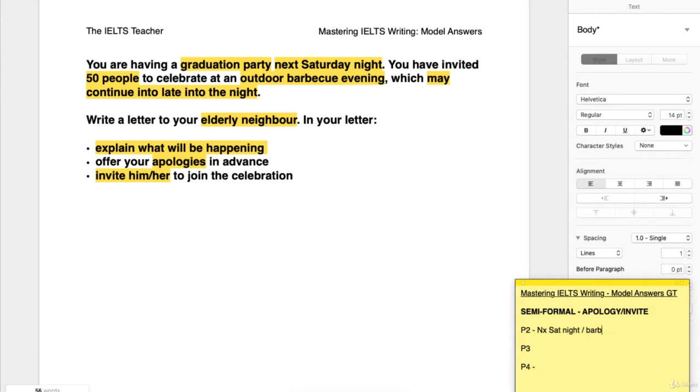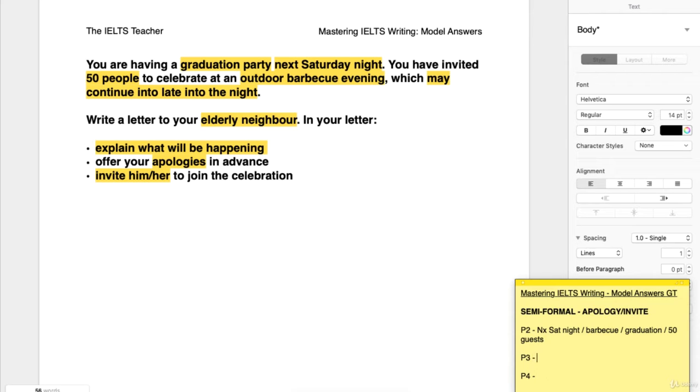Let's barbecue. And it's a celebration for a graduation, and there are 50 guests. You arguably don't even need to write all of this down. The important thing probably here will be your ability to paraphrase, because really you're given all of the information already. You don't really have to come up with too many ideas.